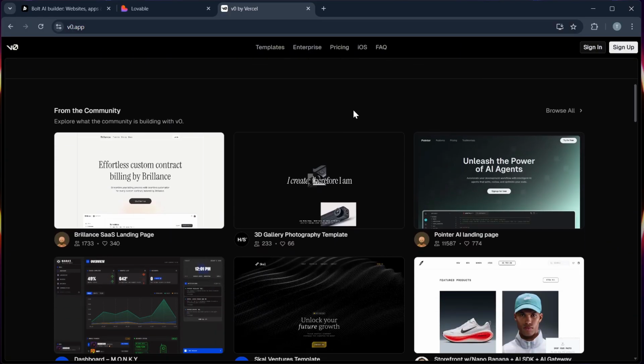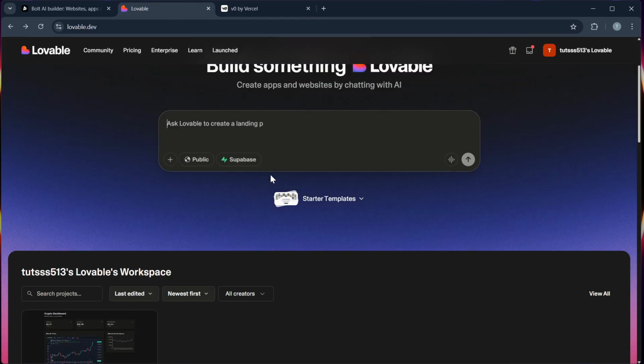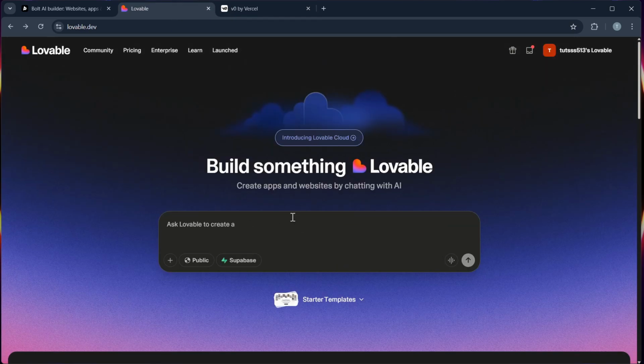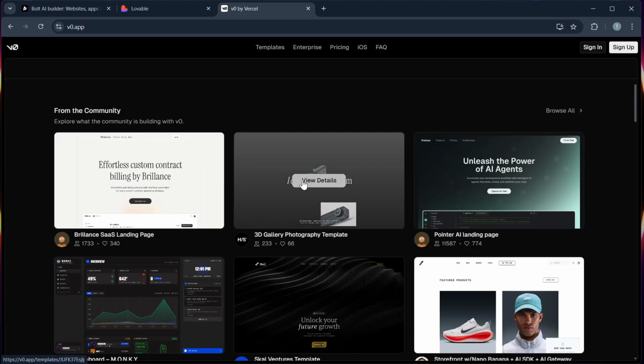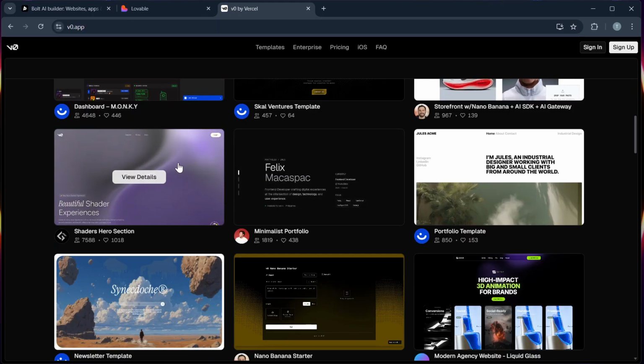And now let's go to their ease of use. Lovable is beginner friendly with a clean UI and zero coding required, while Bolt caters to developers who are comfortable reading and editing the code. And VO is slightly more technical than Lovable but less intimidating than Bolt.